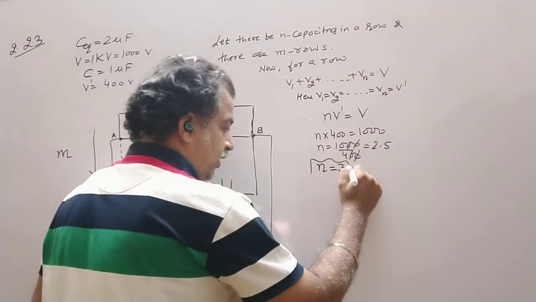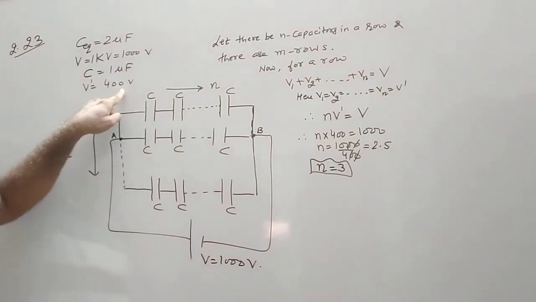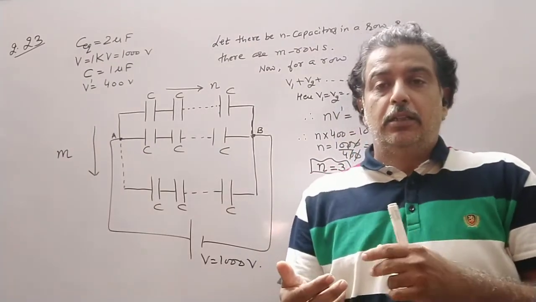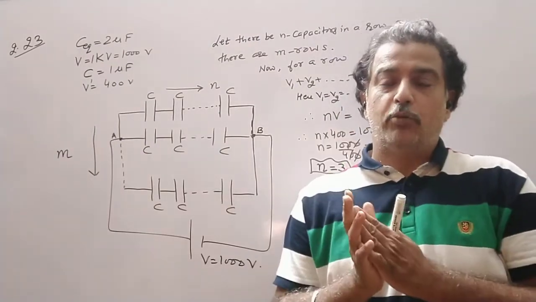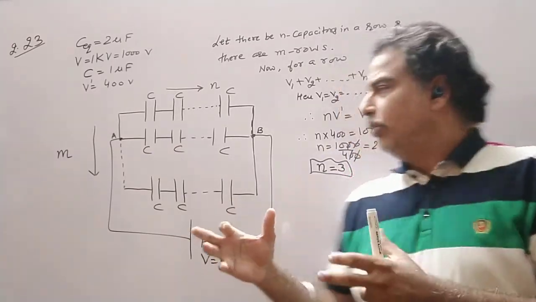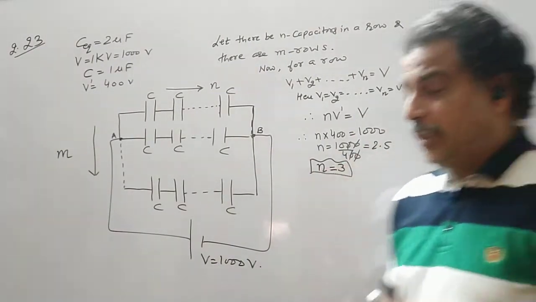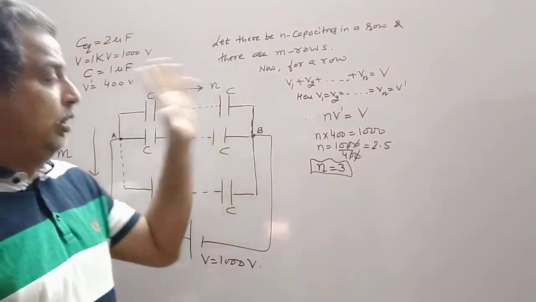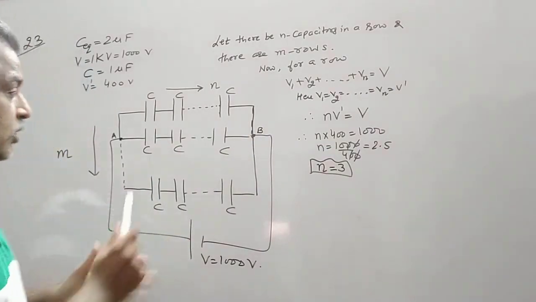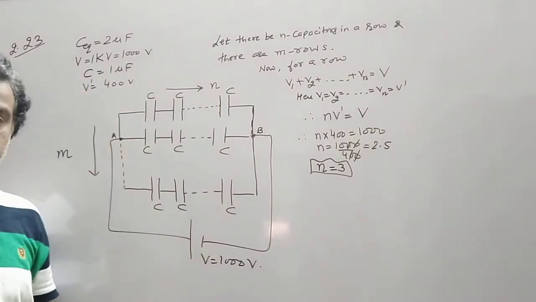So we round off that figure because each capacitor can withstand 400 volt. That is the maximum value. But if it is connected with a voltage which is less than 400 volt, then also it will work accurately or perfectly. So we round off this 2.5 to n equal to 3. So now it is clear that in a single row there should be only 3 capacitors.